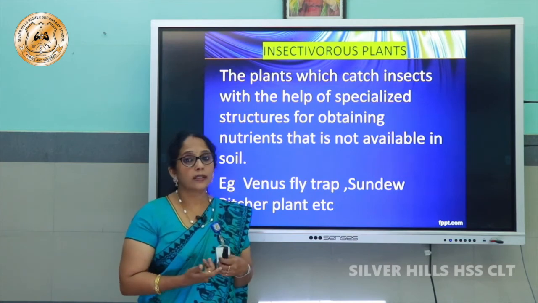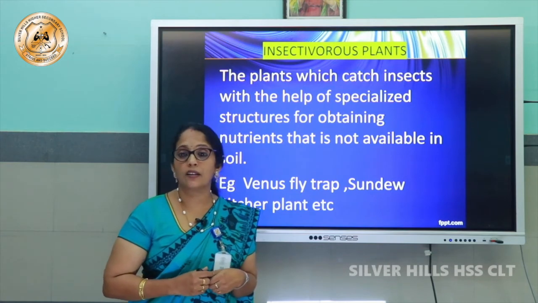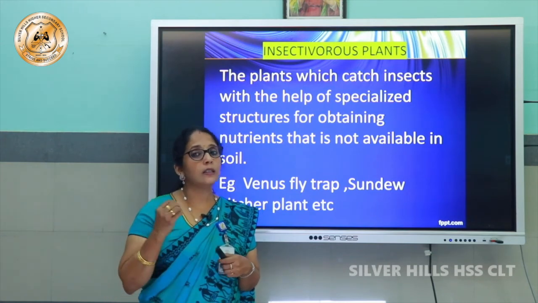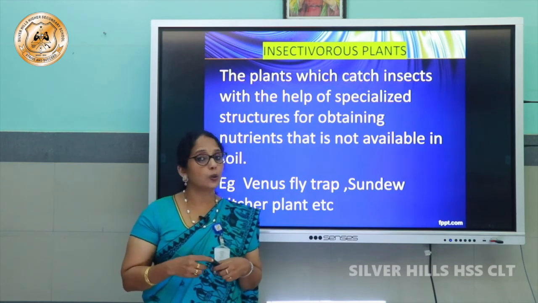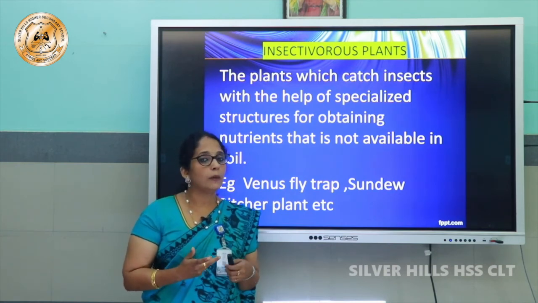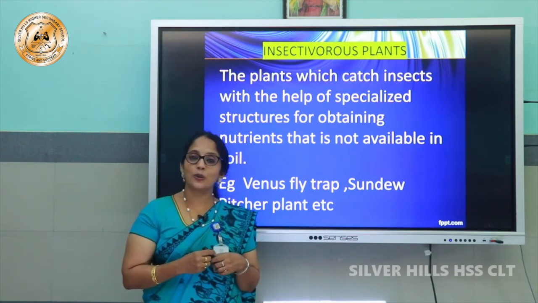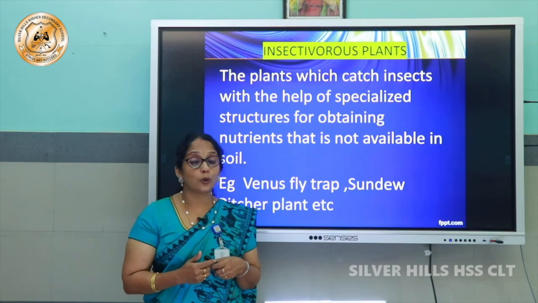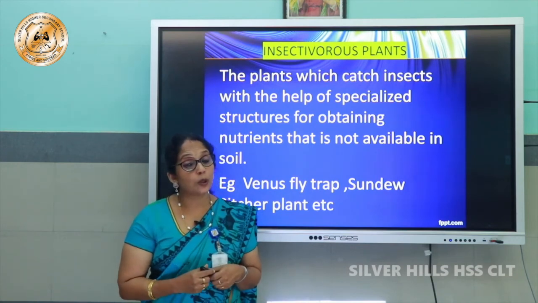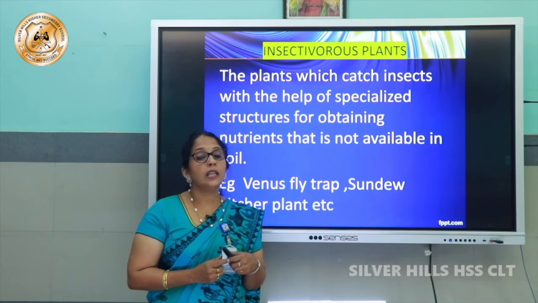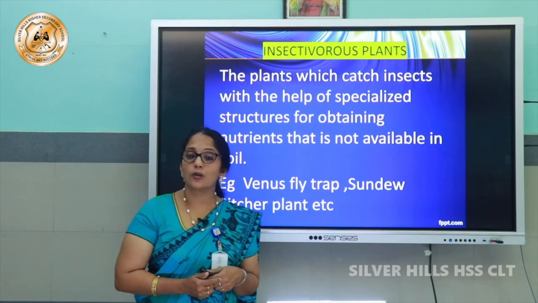You know how plants are getting nitrogen. Plants can't take atmospheric nitrogen directly from the air. Only certain bacteria will be converting atmospheric nitrogen into nitrates. Can you name which bacteria convert atmospheric nitrogen into nitrates? They are Azotobacter, that is Rhizobium bacteria, as well as Nitrobacter and all. These bacteria are absent in the acidic soil.